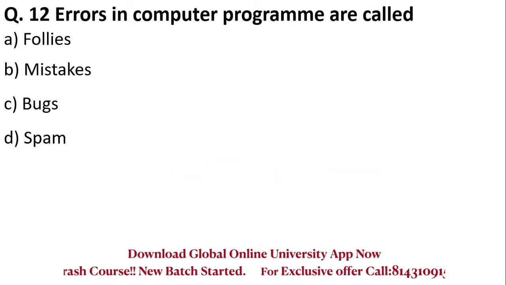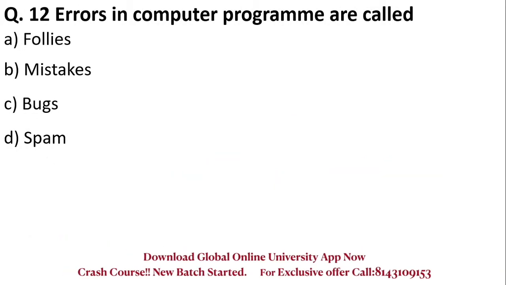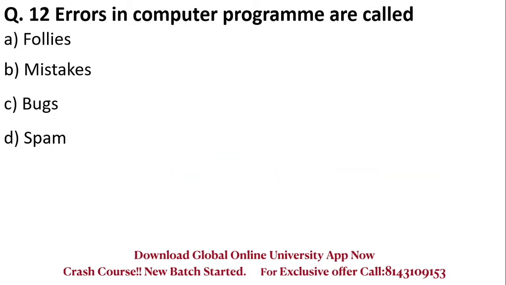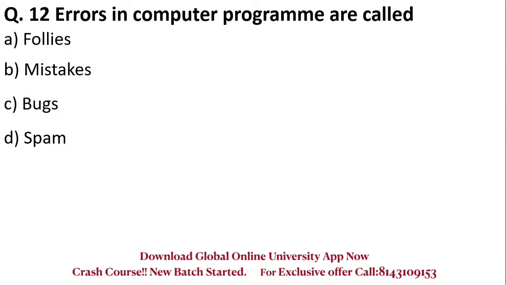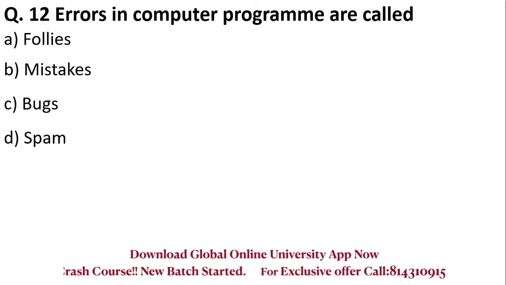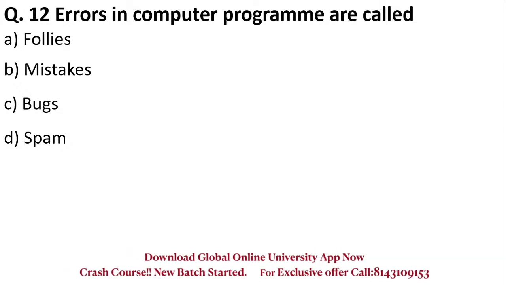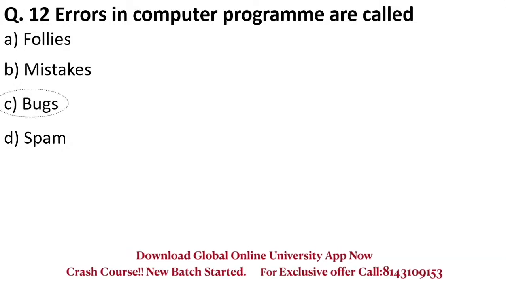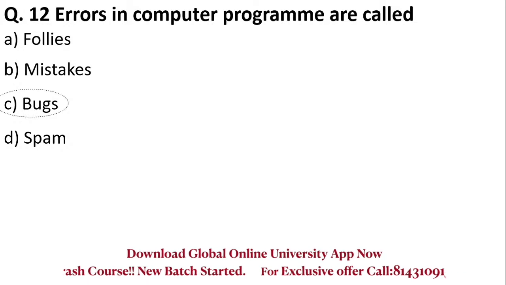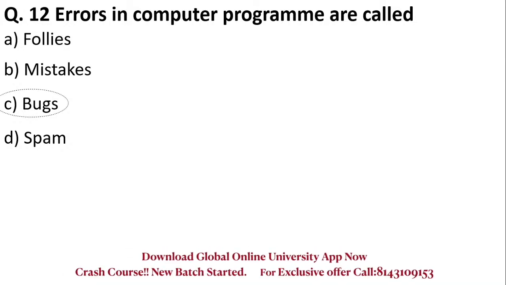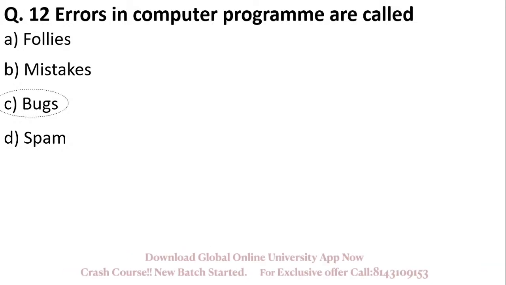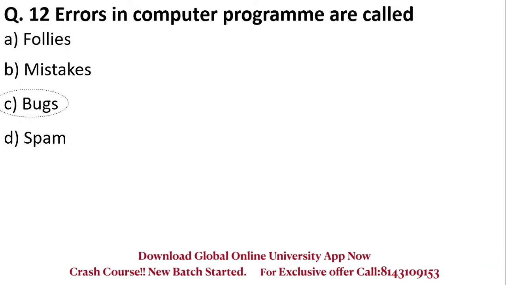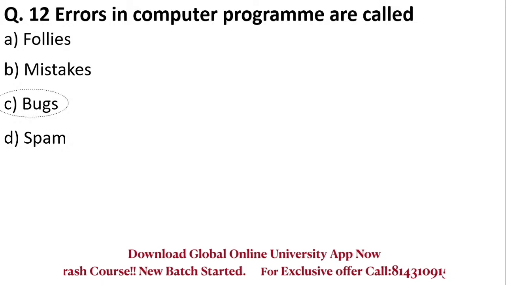Errors in computer programs are called. So what are errors called in a computer program? Errors, students, are called bugs. This is very important. This question has been asked many times. What are errors called? These are called bugs. Whatever mistakes are made during programming, those mistakes are called bugs.